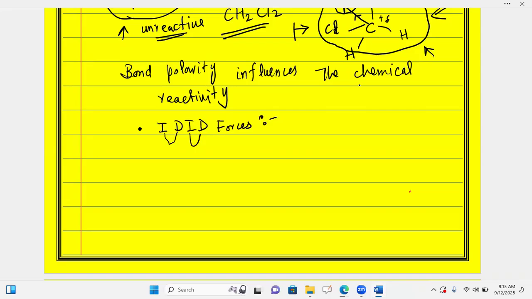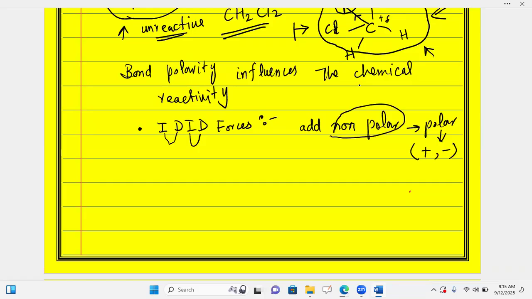For example, you add a non-polar molecule into a polar molecule. Polar is already having positive and negative ends. When you intermix non-polar with polar molecules, like alcohol and water, what will happen?